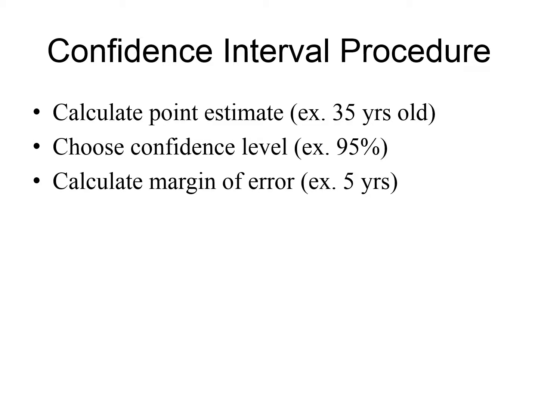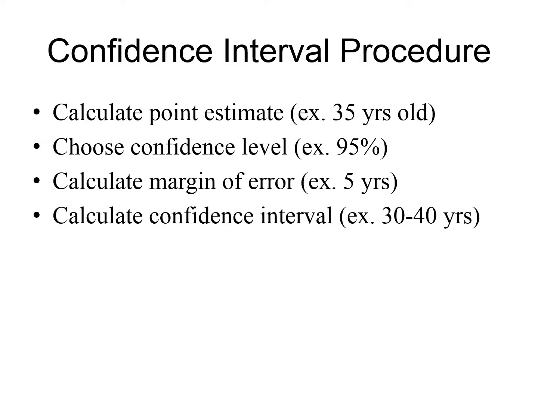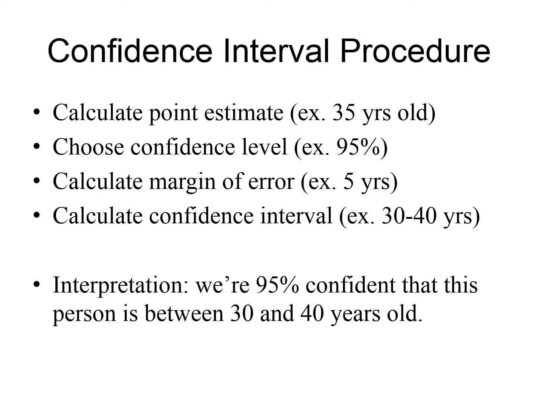When you calculate confidence intervals, there are statistical methods to find this precisely. Finally, calculate your confidence interval. That is, add and subtract the margin of error around your point estimate. So here, it's 30 to 40 years old. What does this 30 to 40 mean? It means we're 95% confident that this person is between 30 and 40 years old. Naturally, there are more details to this, but I hope that this video makes the basic idea of confidence intervals a bit more clear.